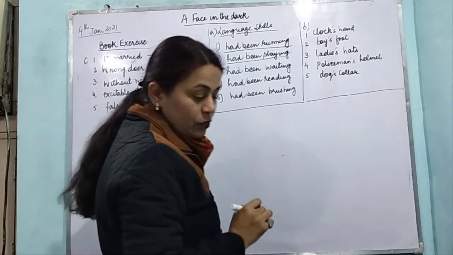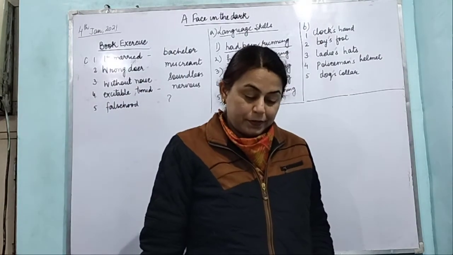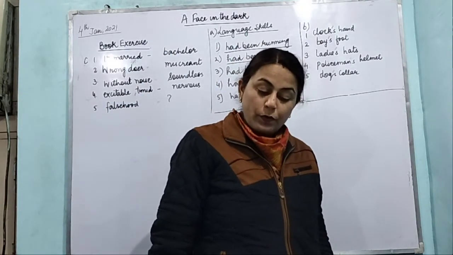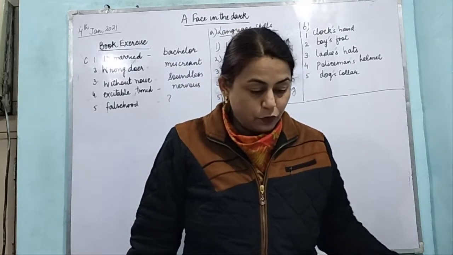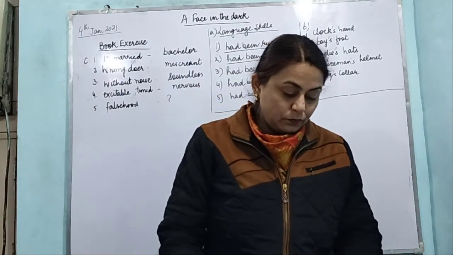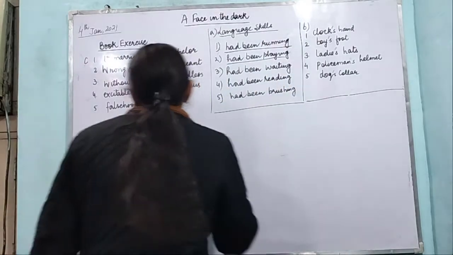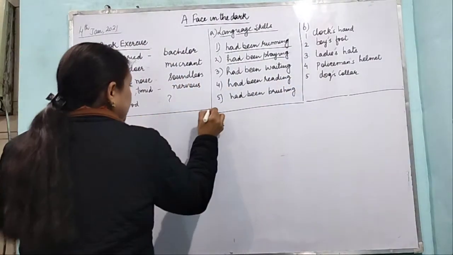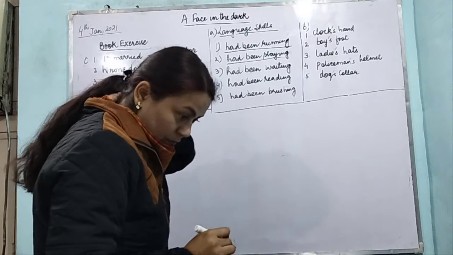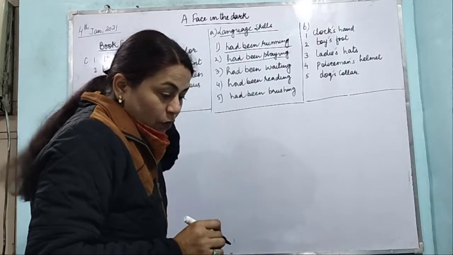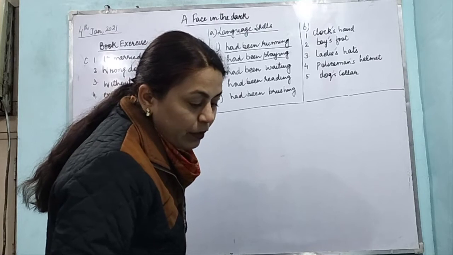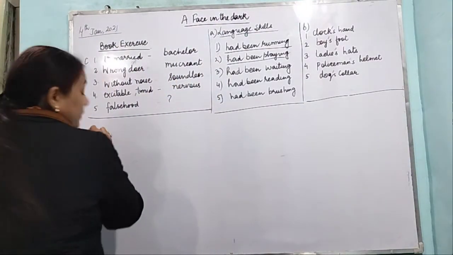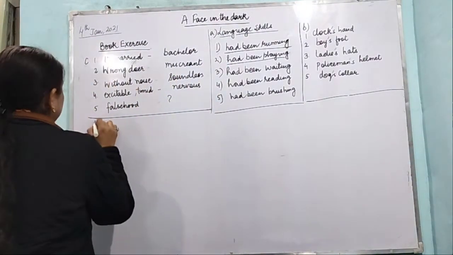Right? So the next is word power. Now we have to make the nouns from each of the words given below. So one is done for you. The first one is appear. So we have to make, this is word part.